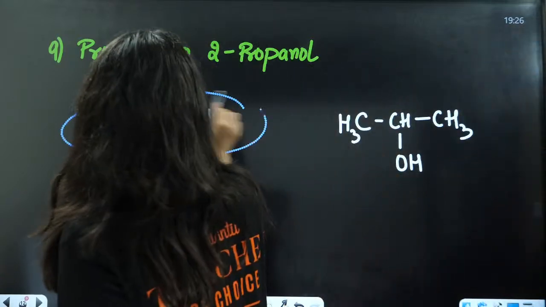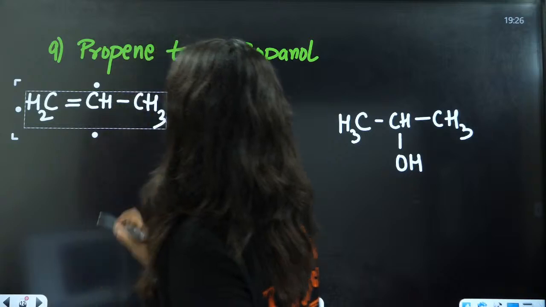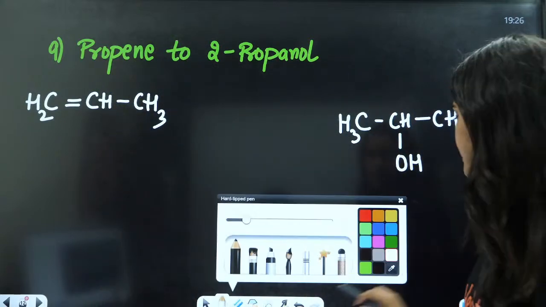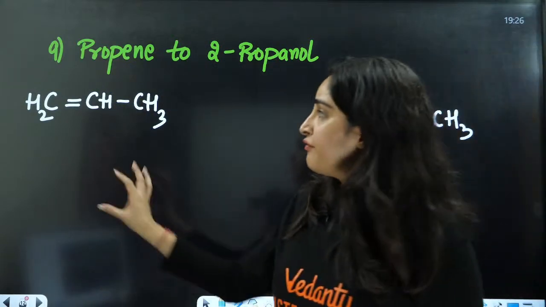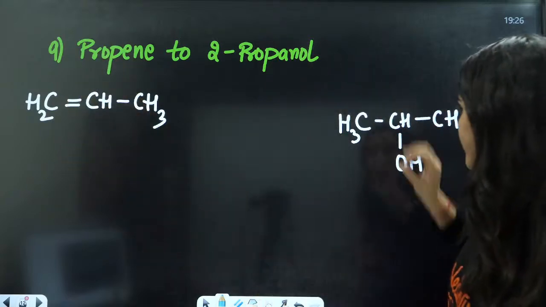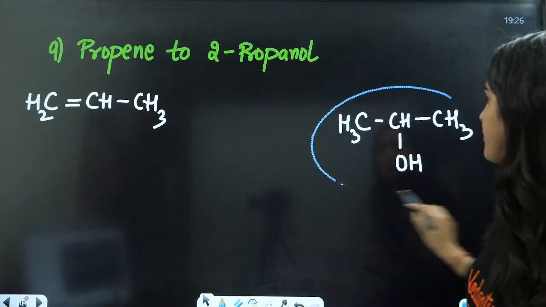Now everybody, convert this. How are you going to convert propene to alcohol?